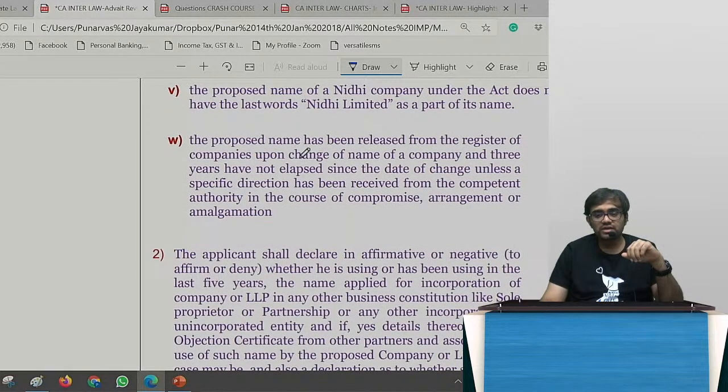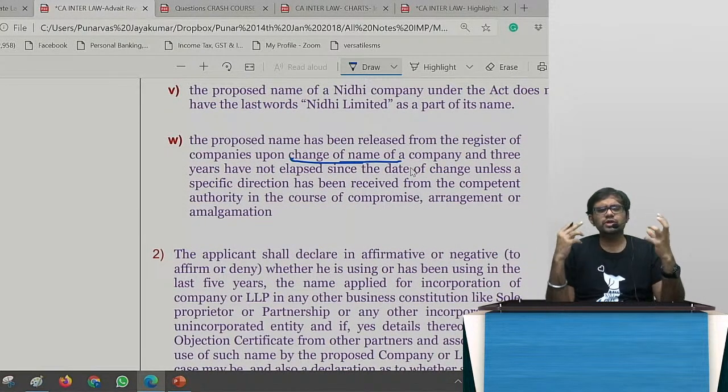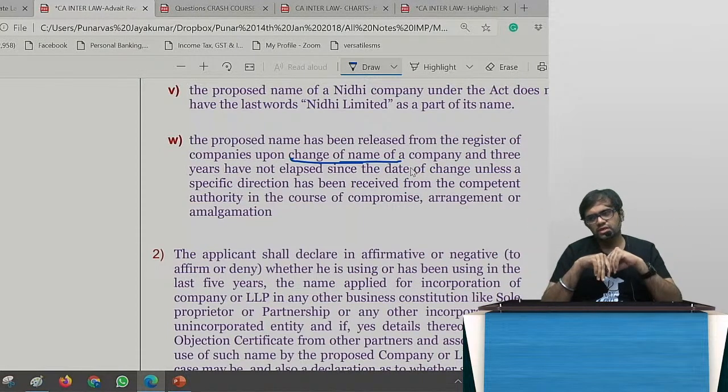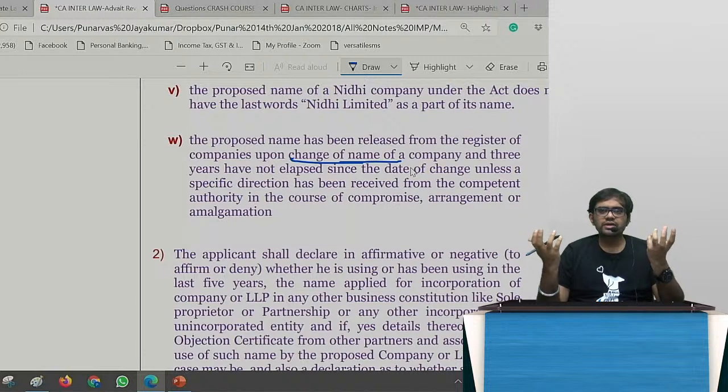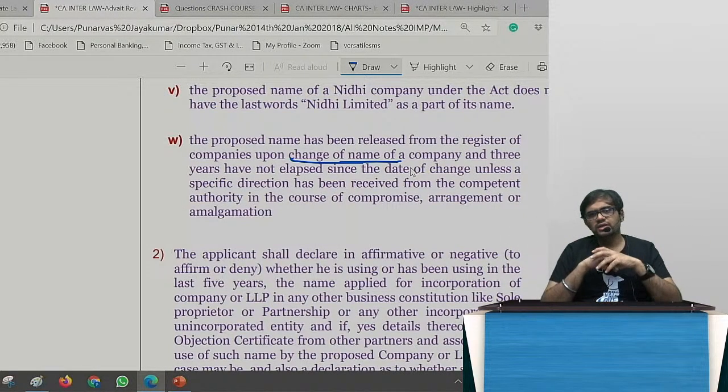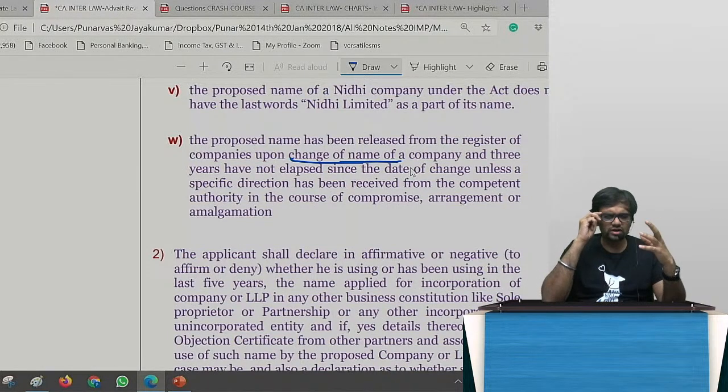Proposed name, if it has been released from the register of companies upon change of name, that also, like for example, two companies amalgamate, correct? For example, Hindustan Unilever Limited amalgamated with GSK, GlaxoSmithKline. They started a new company, let's say. Now, let's say it was actually called GSK Consumer Foods. When they amalgamated, they came out with a new name, assume. They came out with HUGSK or something like that. They didn't, but I'm just saying.